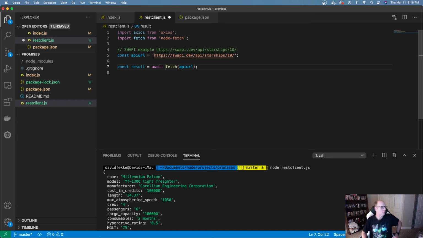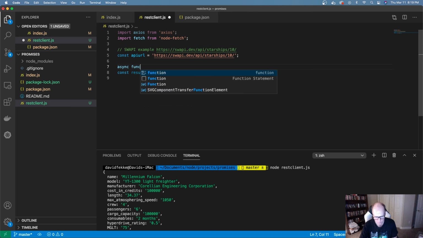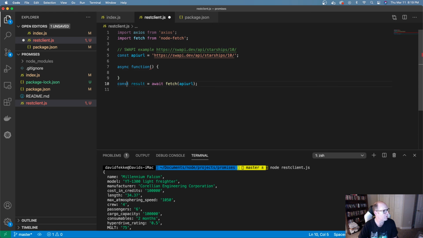So in order for this to work, we're going to have to put this inside of an async function. So I'm just going to create an anonymous async function to process this. And the way you can do that is you can say async function, and in here I'm going to take this call and pass that in here, and I'm going to make this an immediate execution. This is an example there. And this will give us back a result.